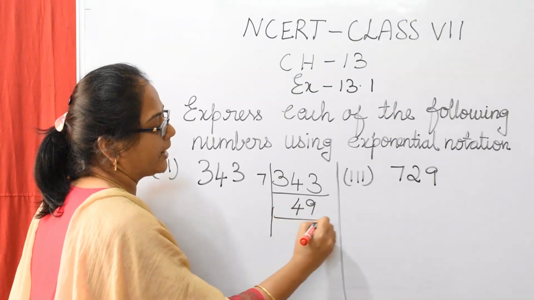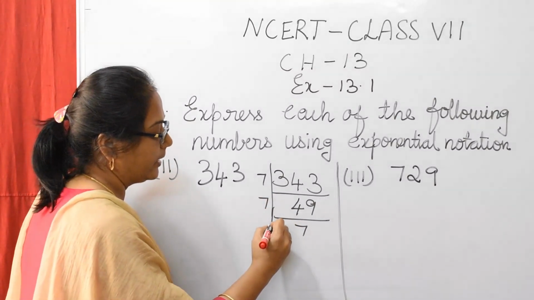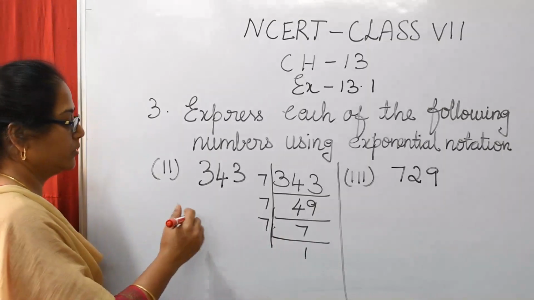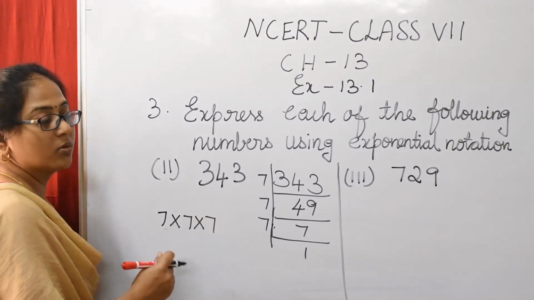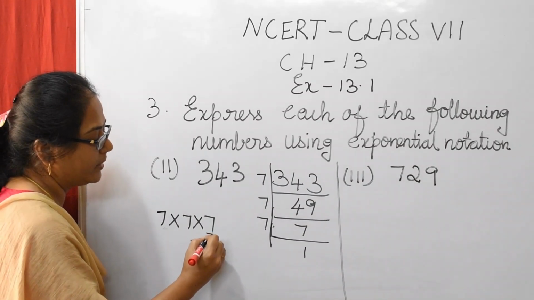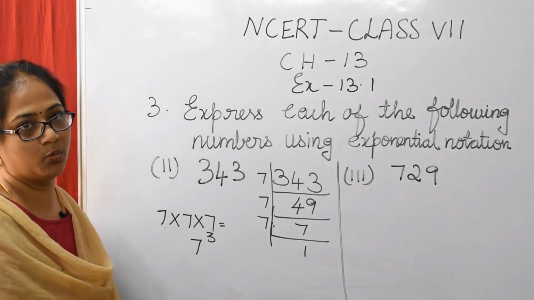And when we factorize 49, 7 sevens are 49, and then 7 ones are 7. So, 7 into 7 into 7. 7 is repeated thrice. So 7 to the power 3, or 7 cube.